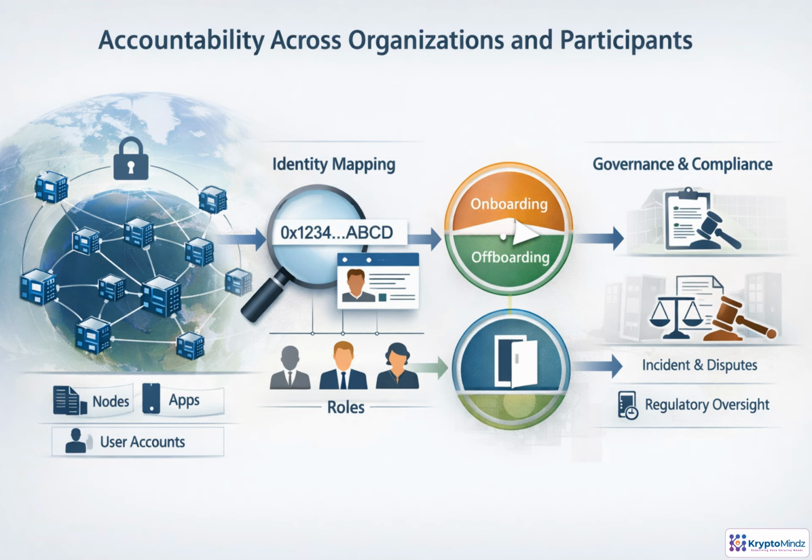In an enterprise Besu network, accountability must connect technical activity back to real organizations. Permissioning limits which nodes, applications, and accounts can participate, but compliance also needs reliable identity mapping. Each address and node identity should trace to an approved participant, their role, and their governance obligations. That mapping must be auditable and protected. During onboarding, offboarding, incidents, disputes, or regulatory requests, everyone should know who is responsible.